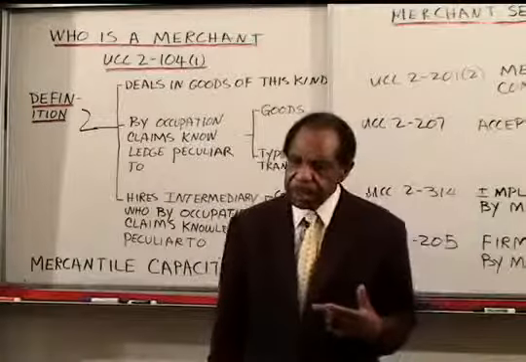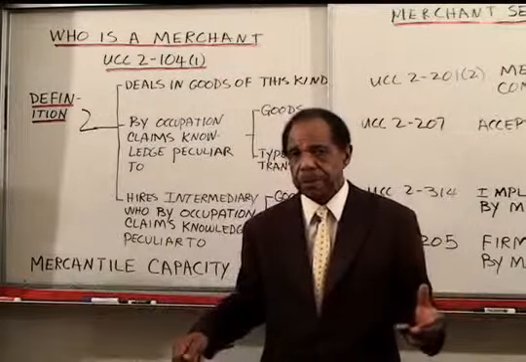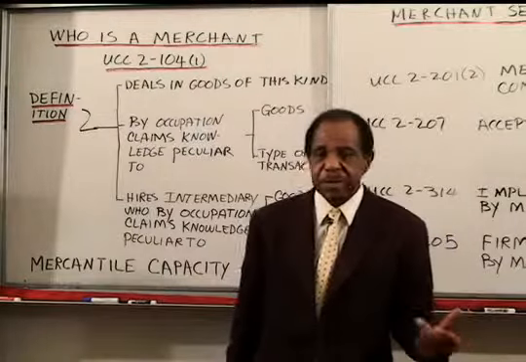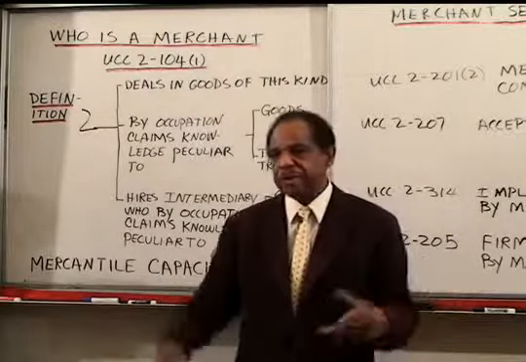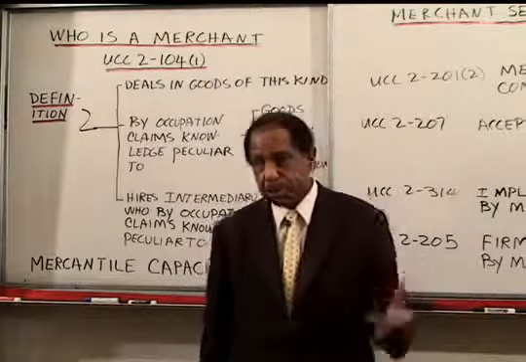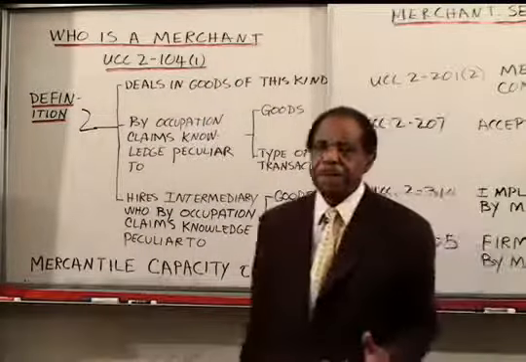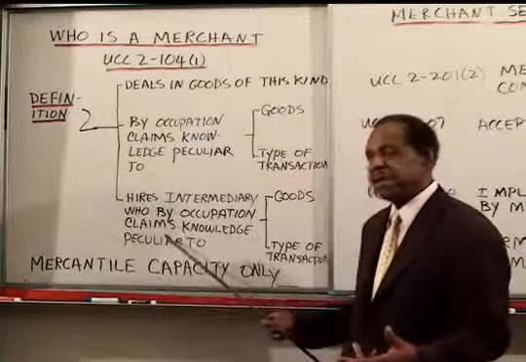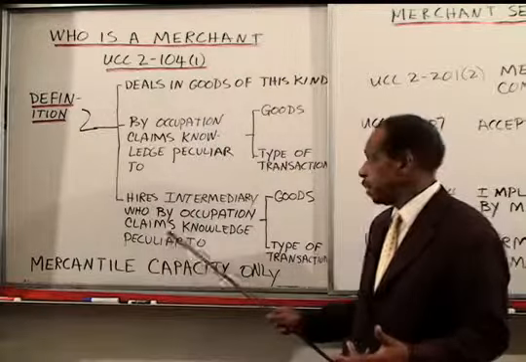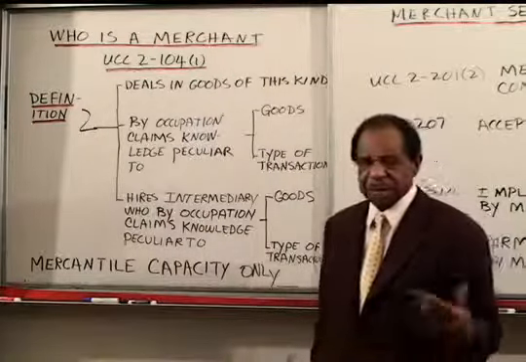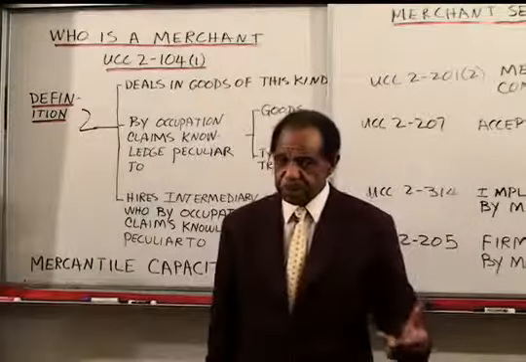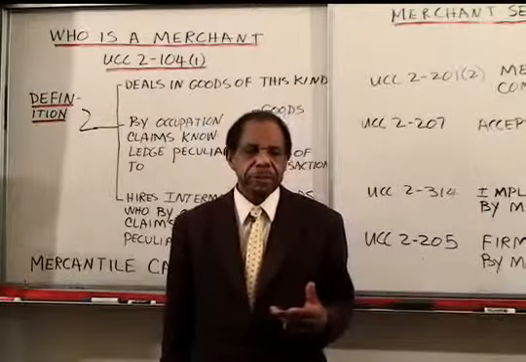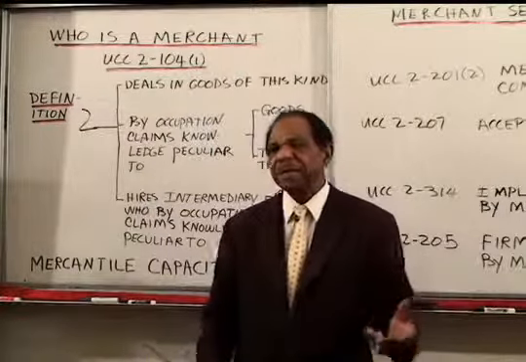Typically, what happens now is you have a university, and the university has a purchasing department, of course. And the people in the purchasing department claim to have specialized knowledge about the stuff that they're buying or about the type of transaction. And so a university would be treated as a merchant because they have hired people, namely the people in their purchasing department, who have specialized knowledge about the type of transaction, and therefore the university would be treated as a merchant. It also means that General Motors, let's say they buy a lot of paint from someone.